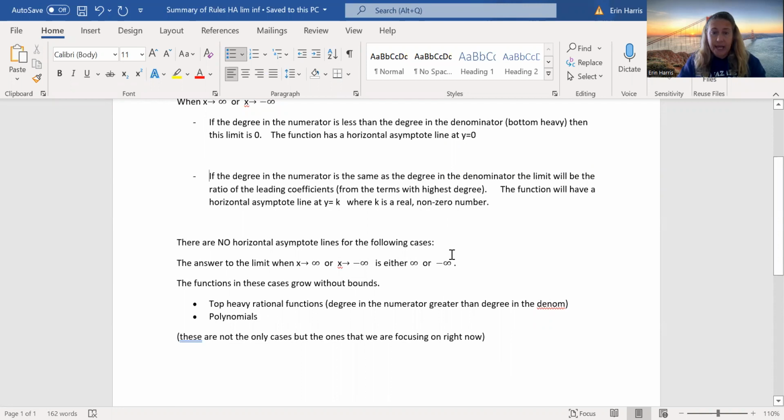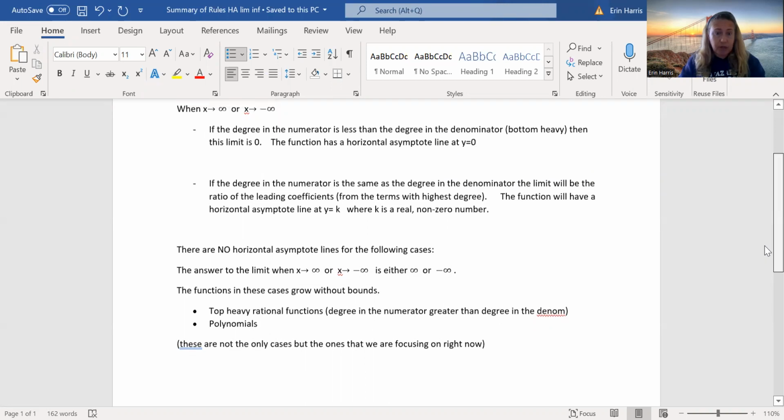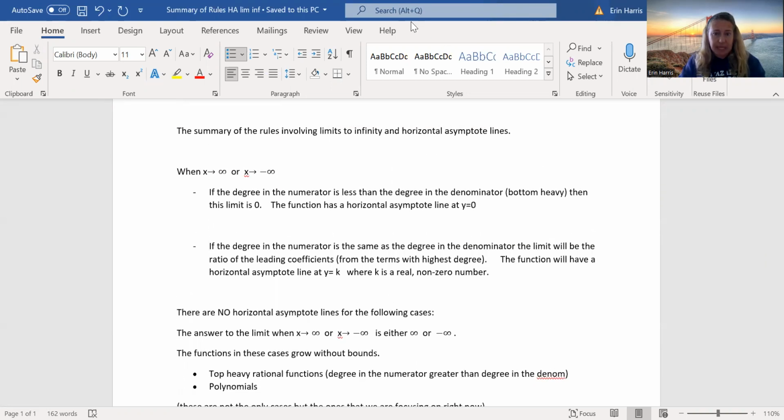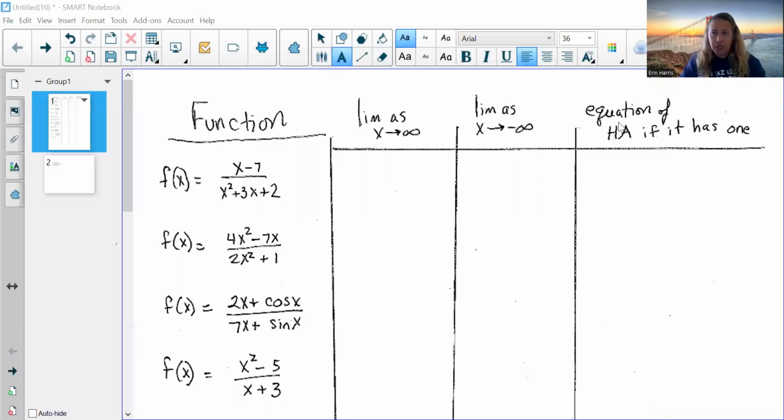Where we have no horizontal asymptote line and the limit as x approaches infinity is either positive or negative infinity. Okay, so I would ask you to familiarize yourself with these rules before coming over and attempting this handout. So let me do a few of them with you together and then leave the rest for you to try while you pause the video.